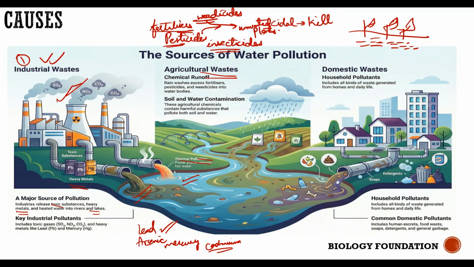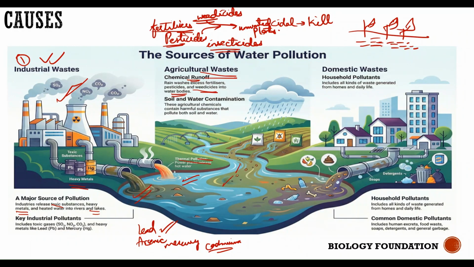Once they get accumulated in the soil, when there is rain, what happens? The rain carries these chemical substances along with it into water bodies like rivers and oceans and makes them unfit for drinking. Is it clear? That's called chemical runoff, where rain washes the excess fertilizers, pesticides, weedicides into the water bodies. Whatever chemical substances got accumulated in the soil get washed off, and the rain carries them into the rivers and oceans. That causes water pollution.